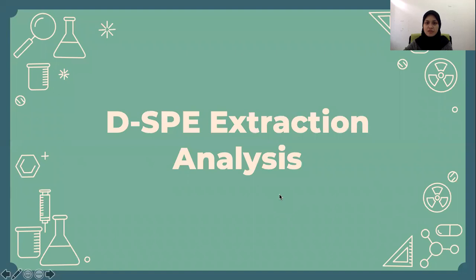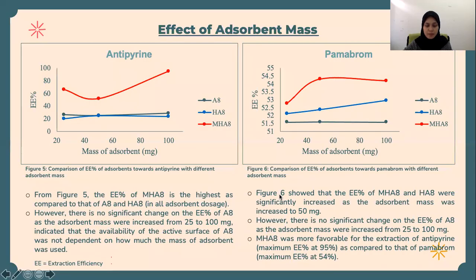For the SPE extraction analysis, for the effect of adsorbent mass, for antipyrine, the EE% of the modified polymer is the highest in all adsorbent dosages. However, there is no significant change in the EE% of the terpolymer, indicating that the availability of the active surface of the terpolymer was not dependent on how much adsorbent mass was used.